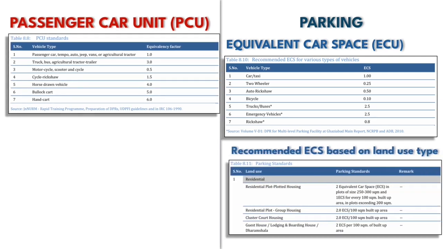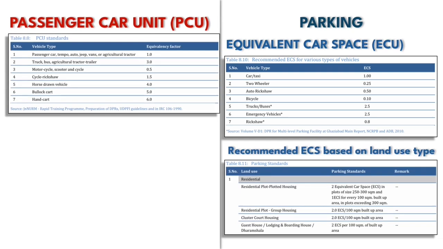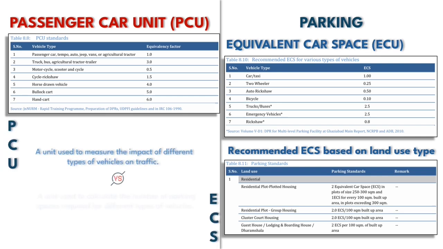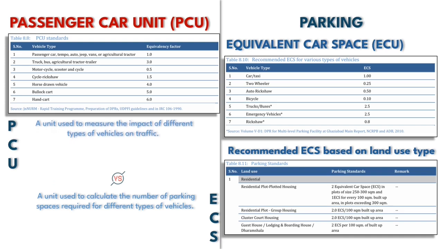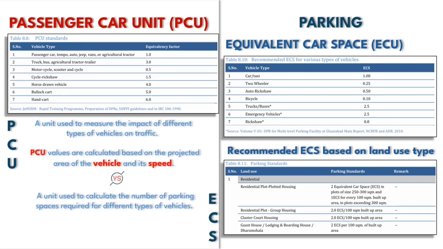URDPFI also provides parking standard based on the land use, which you can see and refer from the table given in bottom right corner. Now let's see the difference between PCU and ECS. So PCU is a unit used to measure the impact of different types of vehicles on traffic, whereas ECS is a unit used to measure parking spaces for different types of vehicles. PCU values depend on area of the vehicle and its speed. And thus from PCU we can calculate the traffic flow and the road capacity.